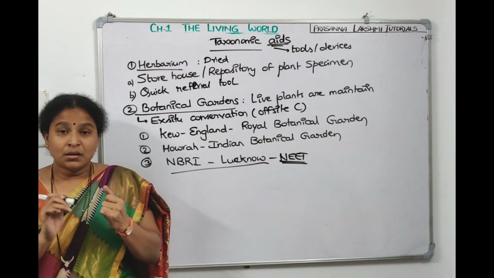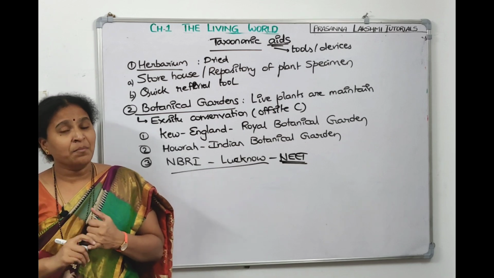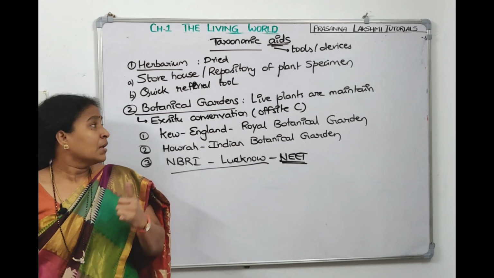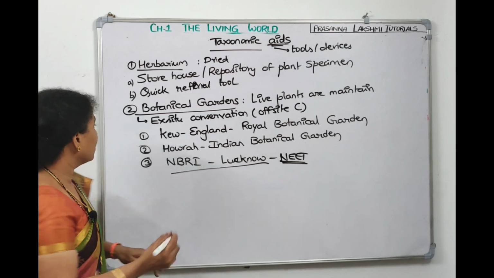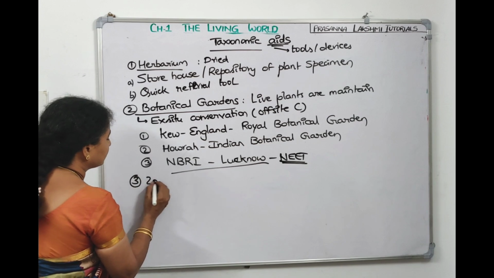So one taxonomic aid is herbarium, where dried plants are kept. The other taxonomic aid is botanical garden, where live plants are kept. The third one is zoological parks.